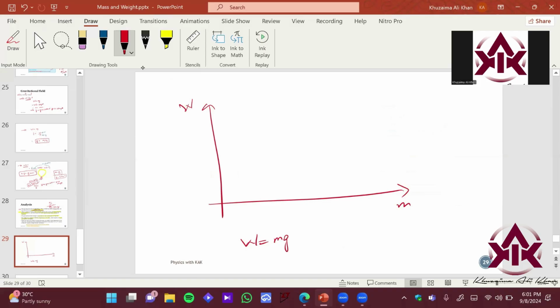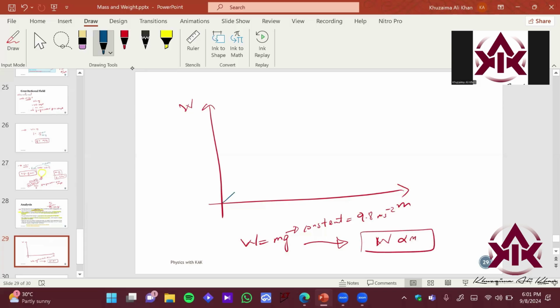What do we have? We have g is constant, right? Earth's constant, that is 9.8 meters per second squared. Now I want to create a relation between weight and mass, and we came to the conclusion that weight is directly proportional to mass, right? Because keeping in mind that g is constant. So we can see that there would be this particular relation, right?